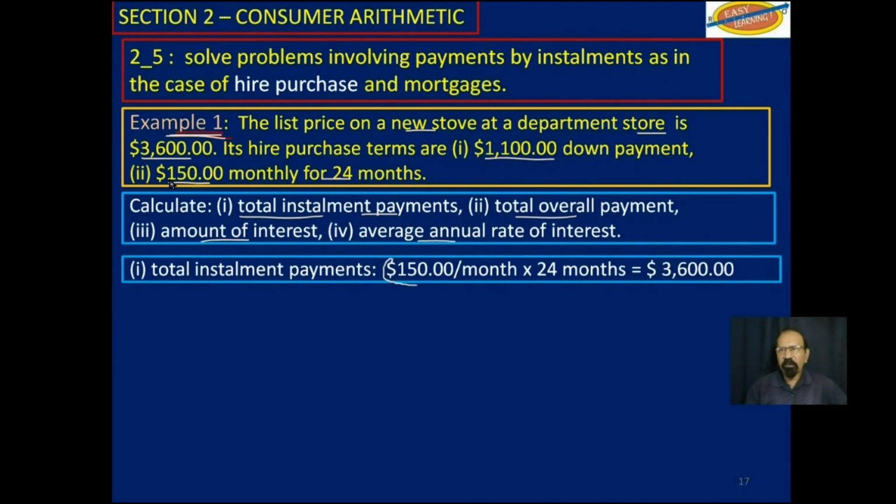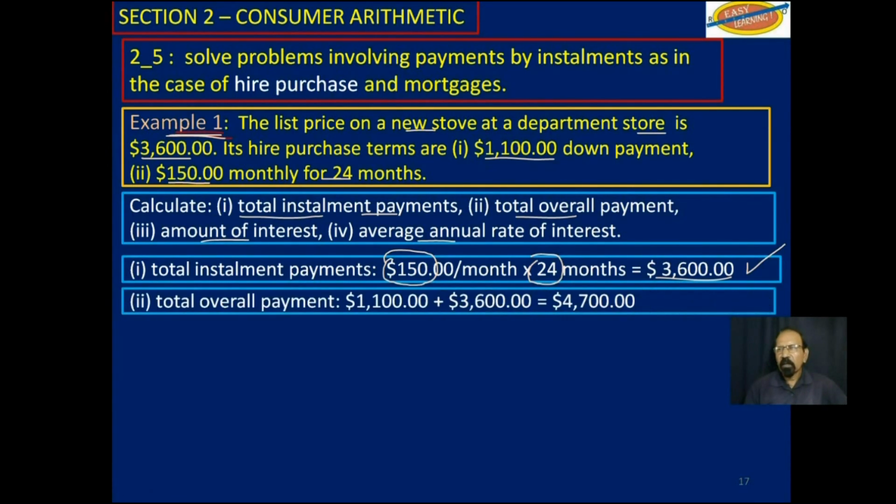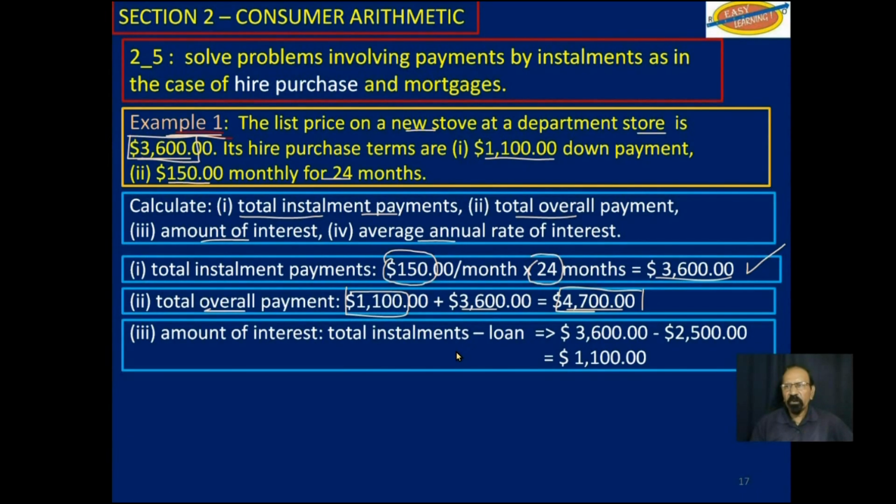You are paying $150 per month for 24 months. You just multiply the two things and you get $3,600. That's the total payment that you have to make. Your total overall payment will include the down payment plus the installment payments, and you pay $4,700 for the item that originally cost $3,600.